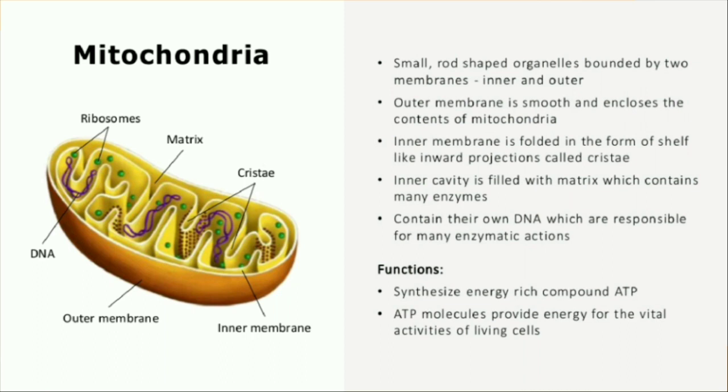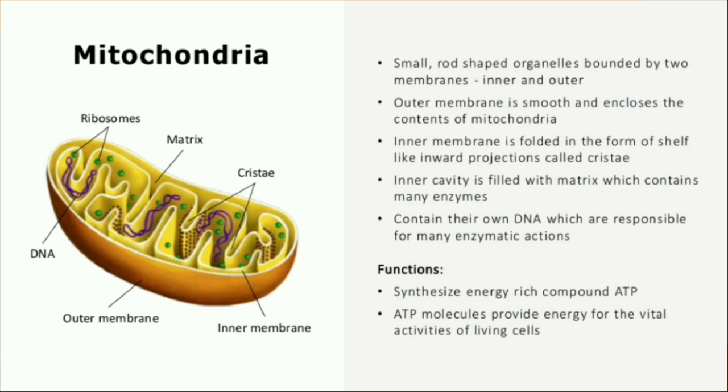Using this ATP, it will produce many new chemical compounds. And usually these ATPs are very much required, that is the only energy which is being produced. That is why this is called the powerhouse of the cell.